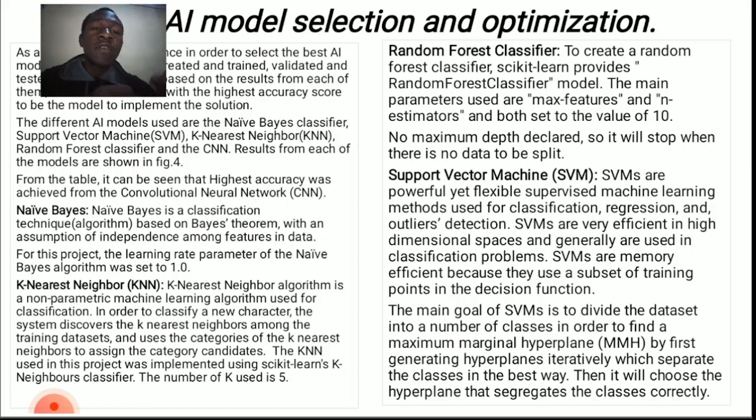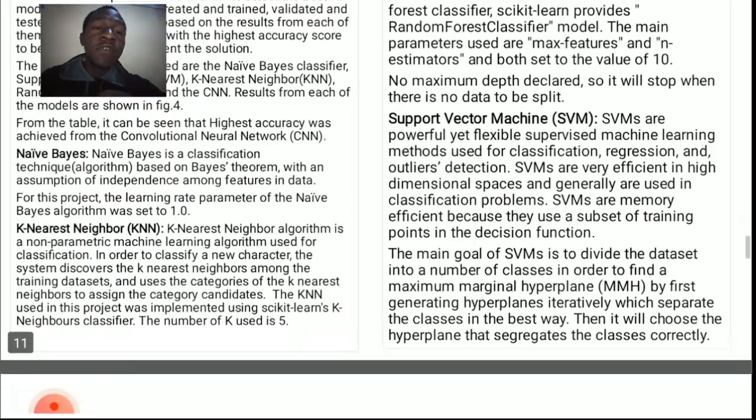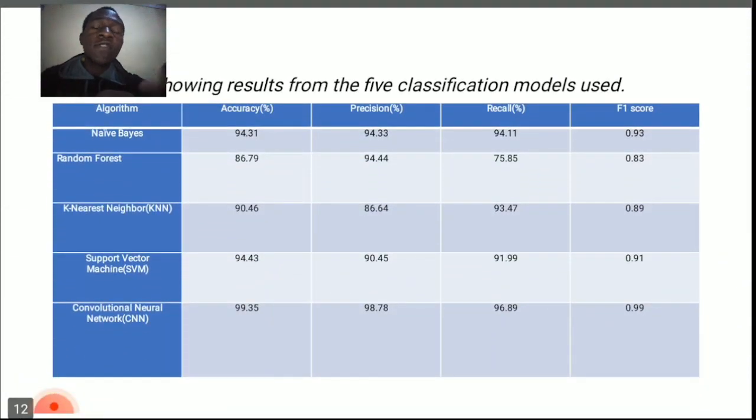Details about this are also listed here. Please feel free again to pause the video and look through. Now, I'll take you straight away to the table that shows the various results that we've obtained from the different models and algorithms.